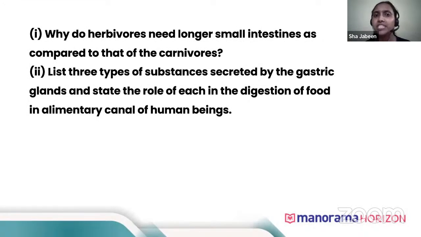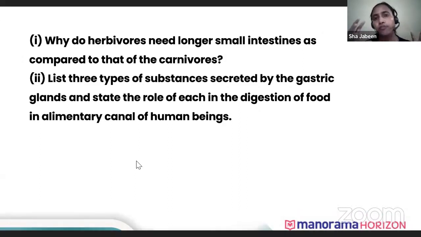Now, why do herbivores need a longer small intestine as compared to that of carnivores? See, it takes a lot of time to digest raw food. Herbivores eat raw food, right? The cellulose present in the cell wall of leaves or plant cells is very hard to digest.